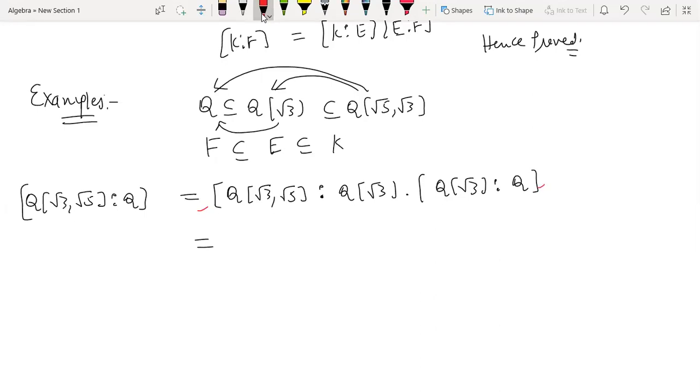So we already know what is Q(root 3) over Q. What is the value? Yes, we did this yesterday.